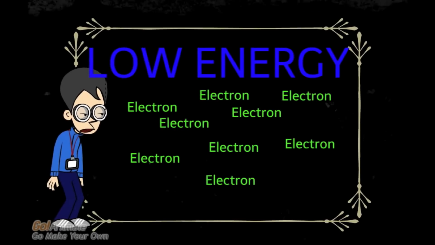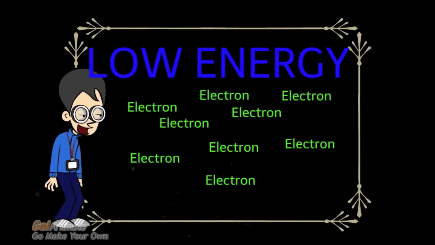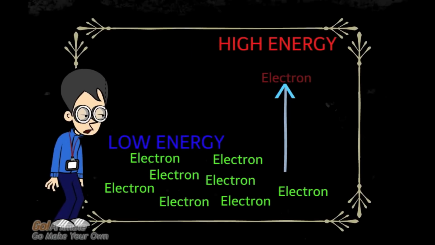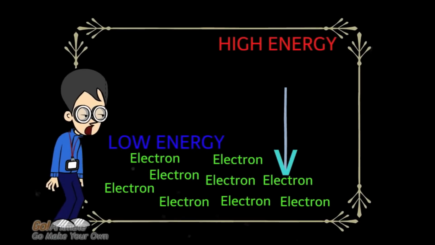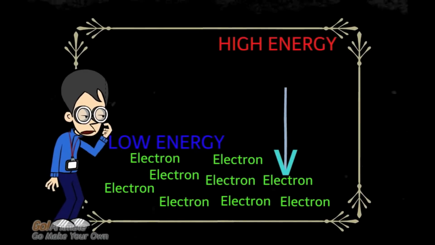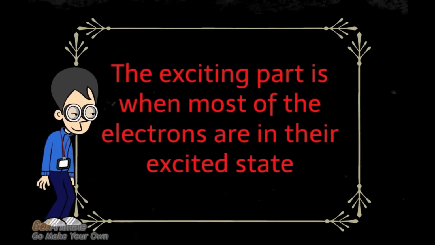Now, the most stable level is the one with the lowest energy, meaning that the electrons in the atom are in their lowest energy level. Occasionally, an electron might get excited to reach a higher energy state. The electron that got excited does not stay in that high energy level for long. It releases energy to return back to its low energy and stable state. The exciting part is when most of the electrons are in their excited state.